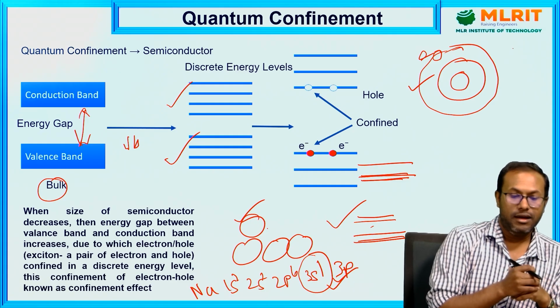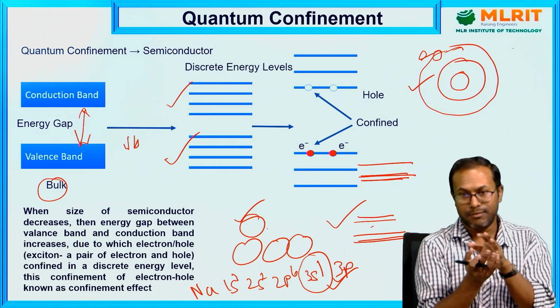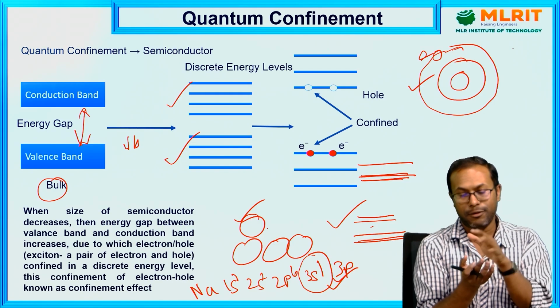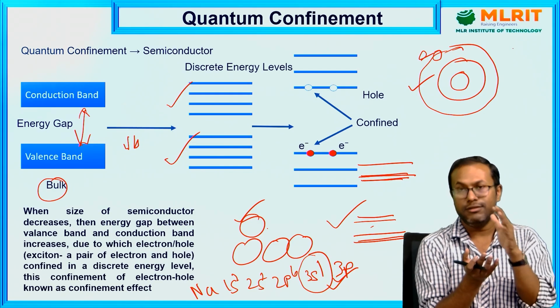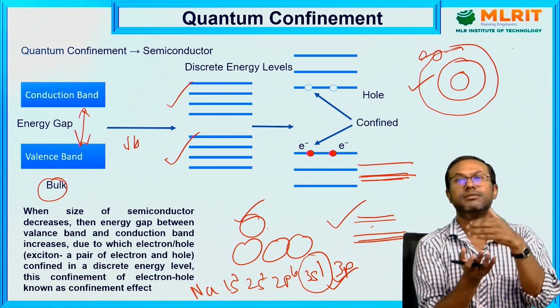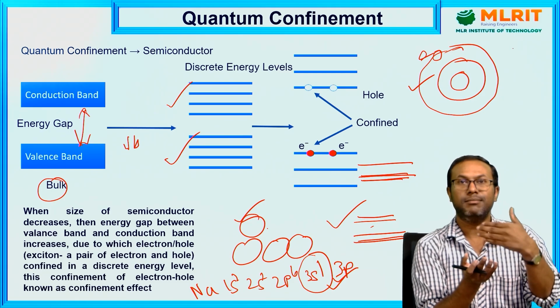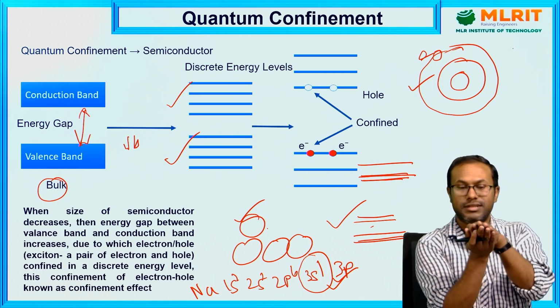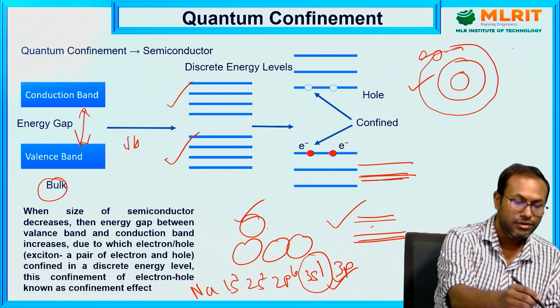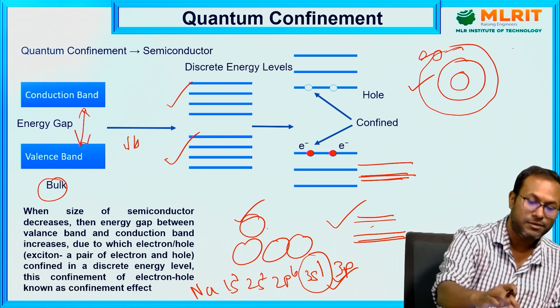Okay, if you reduce the number of atoms, that means if you go from bulk to nano, you reduce the size of the material, which means you reduce the number of atoms. So when you reduce the number of atoms, the energy levels now start to become discrete levels. When the energy levels become discrete, the gaps also increase.